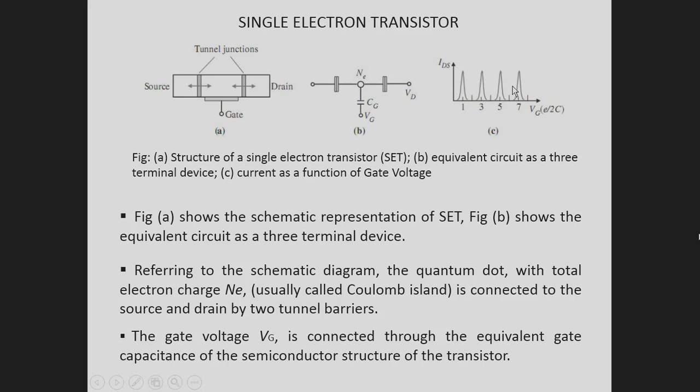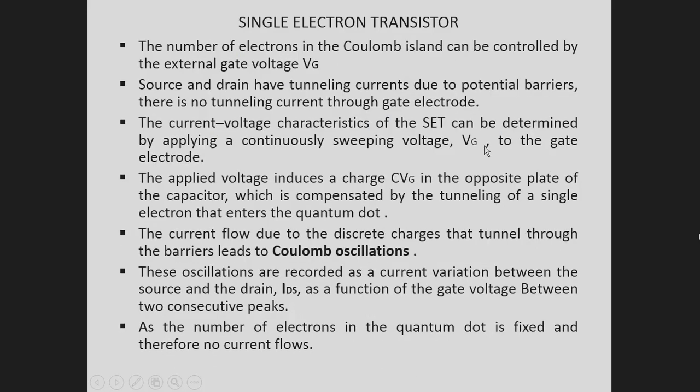It goes on and continues like this. As the number of electrons in the quantum dot is fixed, therefore no current flows.